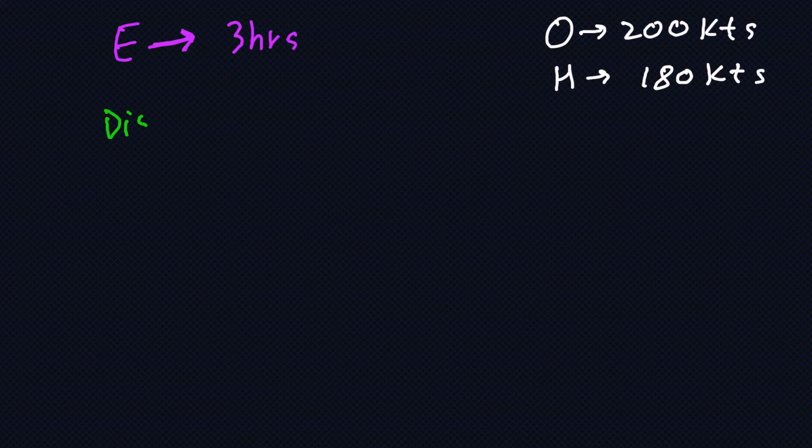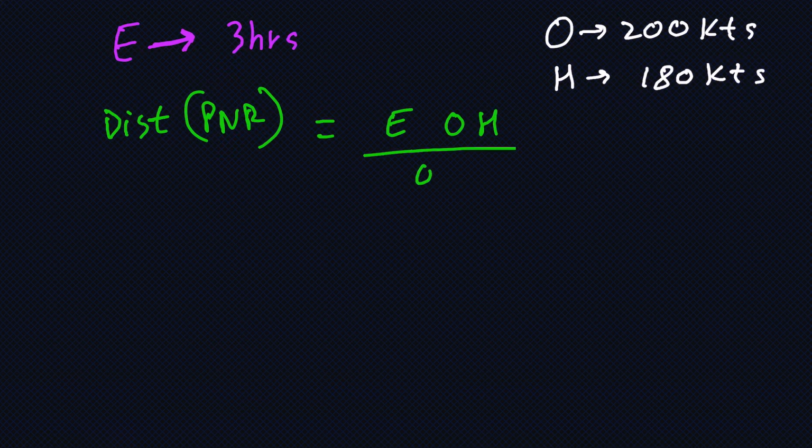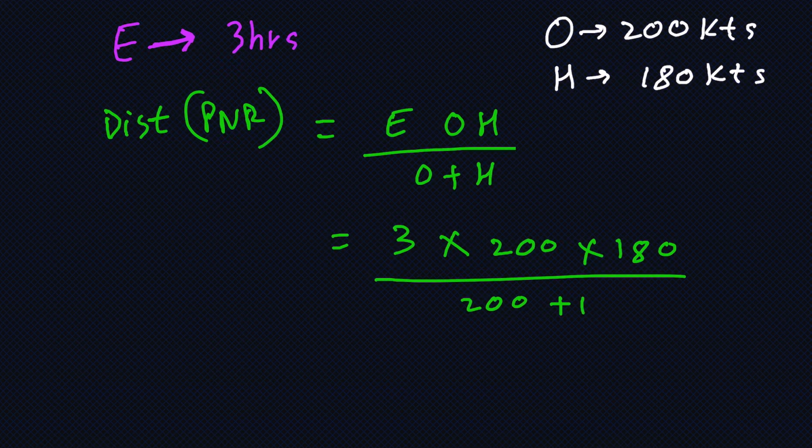I will use the formula distance to PNR is equal to EOH upon O plus H. E is 3, O is 200, H is 180, upon 200 plus 180. It is 284 nautical miles.